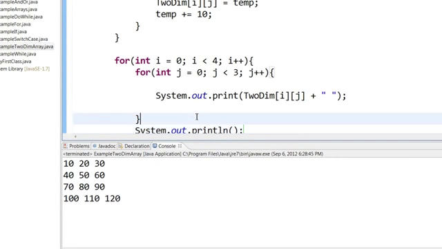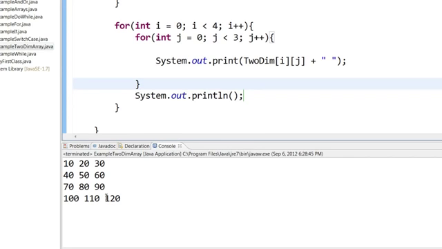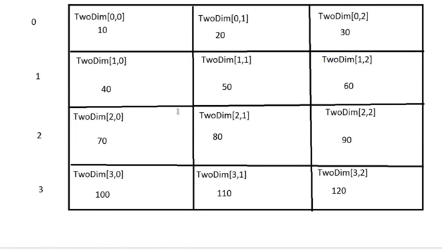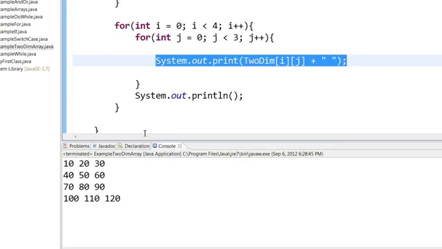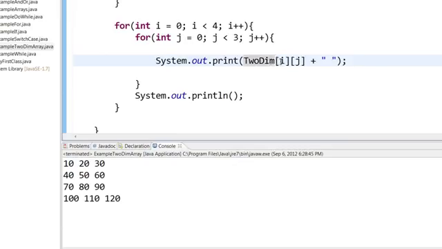So here you can see that it has printed like a matrix, just like what we have drawn. 10, 20, 30, 40, 50, 60, and so on. So this did not print in a new line. It printed the two-dimensional of 0, 0, then the space, that is 10, and then the next time 0 and 1, and then space. But once the j got over, before going back to i, it printed a new line. So it came here and then it started printing 40, 50, and 60.